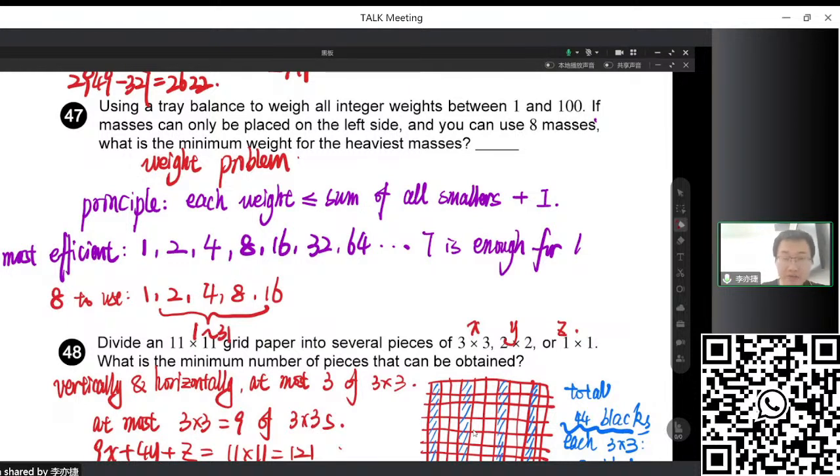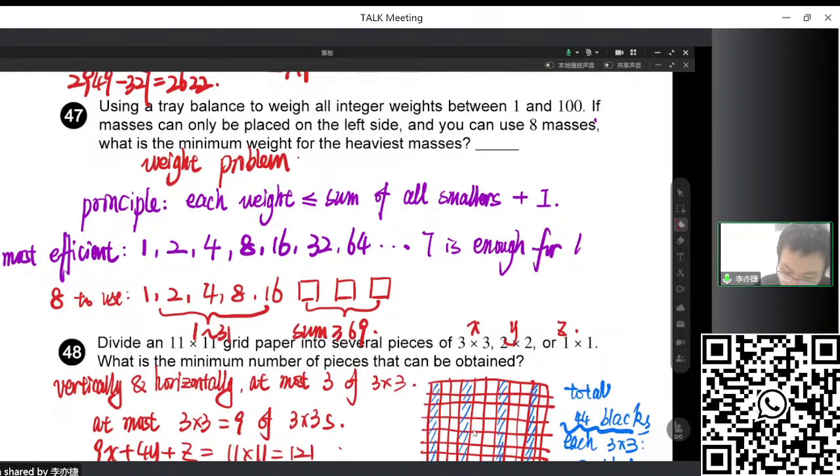So now, instead of using 32 and 64, for the remaining 3 masses, we just want to ensure the sum of them is not smaller than 69, then it will be okay. Because 1 to 31 is already consecutive, we just need to set the total sum to be no smaller than 100. Then we'll be okay. So we want the last 3 to have a sum no less than 69.